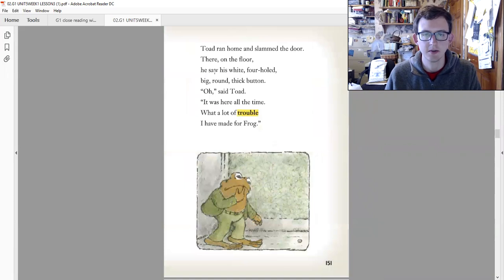Toad ran home and slammed the door. There on the floor he saw his white four-hole, big, round, thick button. Oh, said Toad, it was here all the time. What a lot of trouble I have made for Frog.